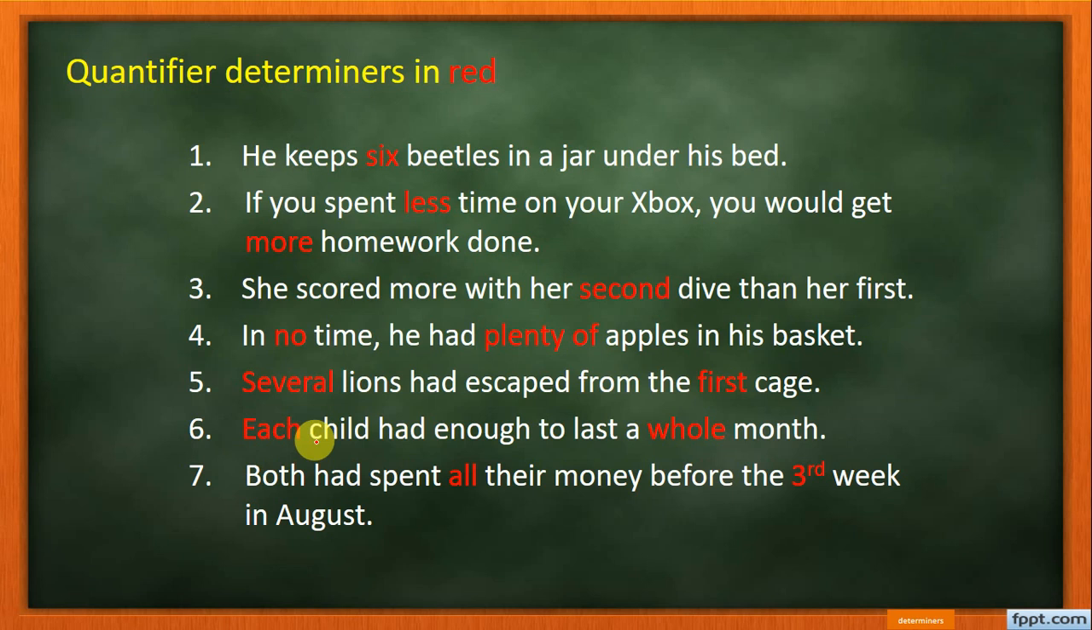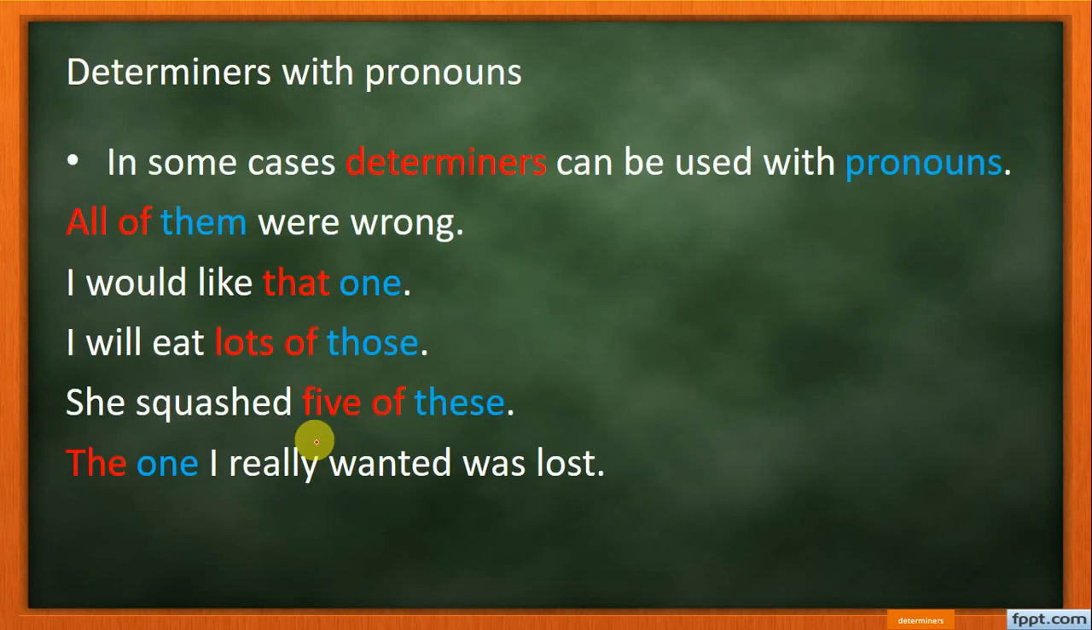Determiners with pronouns. There are some cases where determiners can be used with pronouns. For example, all of them were wrong. All of them: all is a determiner, and them is a pronoun. I would like that one. Here one is a pronoun and that is a determiner.